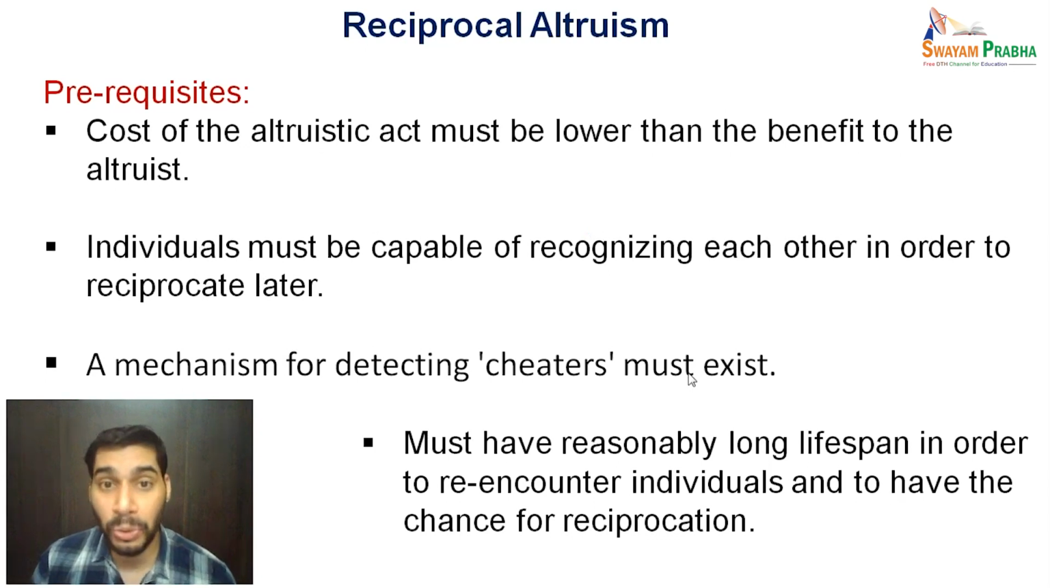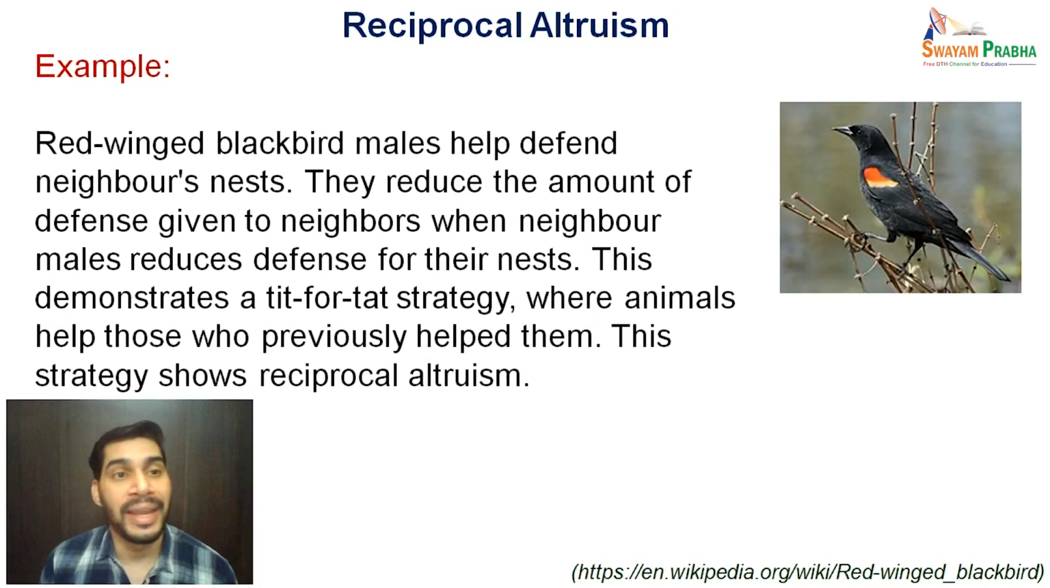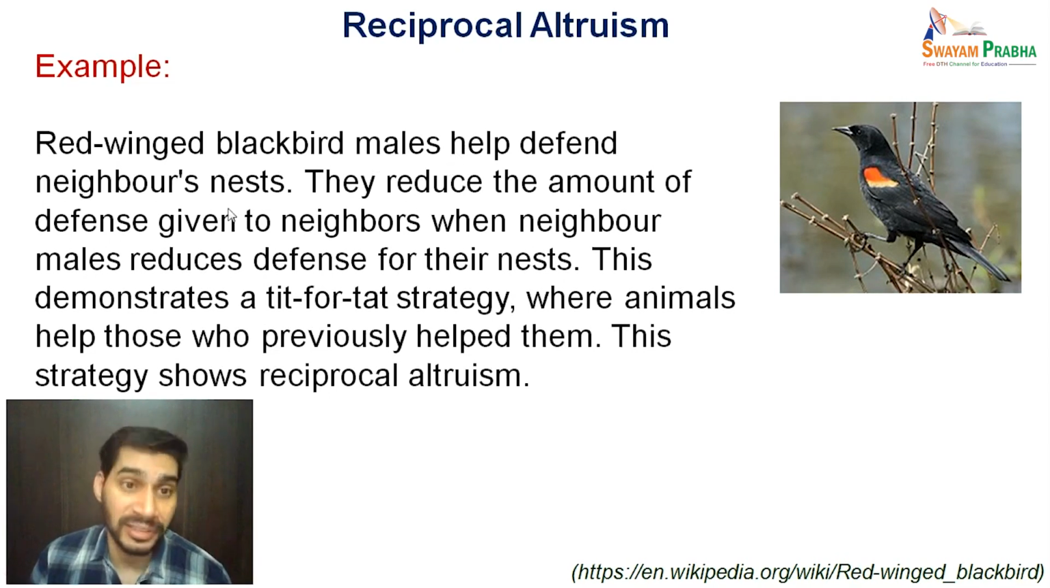I should be able to know who has cheated in the group, so that we can avoid showing altruistic behavior to them. They must have a reasonably long lifespan in order to re-encounter individuals and to have the chance for reciprocation. So there should be a long lifespan, so that multiple such encounters can occur, so that other people can reciprocate to you. An example of reciprocal altruism is red-winged blackbird males, which help to defend the neighbor's nest.